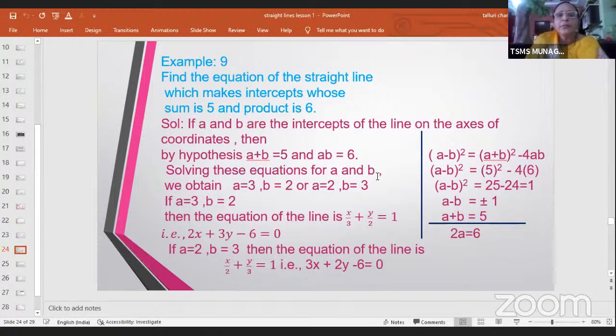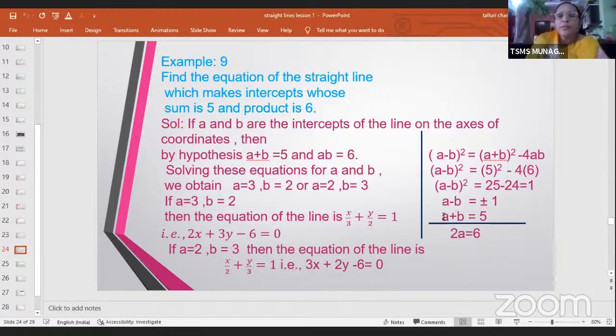Now solving these equations for A and B, how do we solve? I've got the sum here, so I want to find the difference. Now how to find the difference? I've used an algebraic identity: A minus B whole square is equal to A plus B whole square minus 4AB. Here A plus B is 5, which is given. A into B is 6, that's given. So 5 square minus 4 into 6 becomes 25 minus 24, which is 1. Now here A minus B whole square is 1. So A minus B is going to be plus or minus 1. And already in the hypothesis, we have A plus B equal to 5.